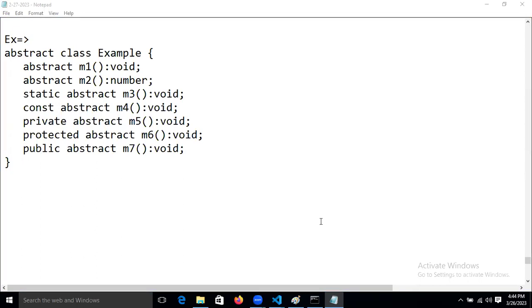What is our next discussion now? The module system. What is the module system? In TypeScript, every file is considered a module, guys. Whatever TypeScript files we are writing, we are achieving my module system.